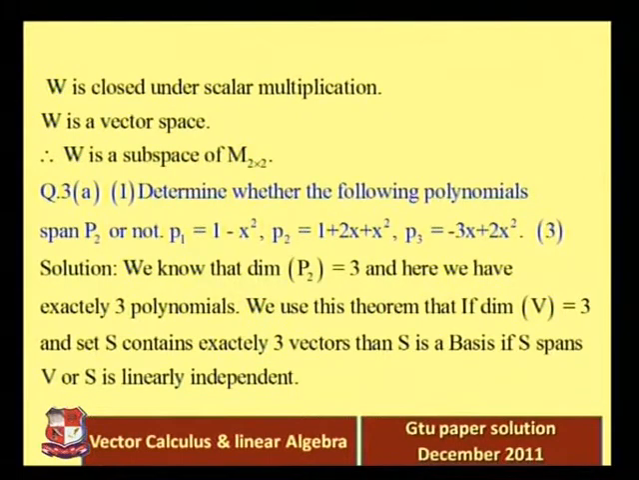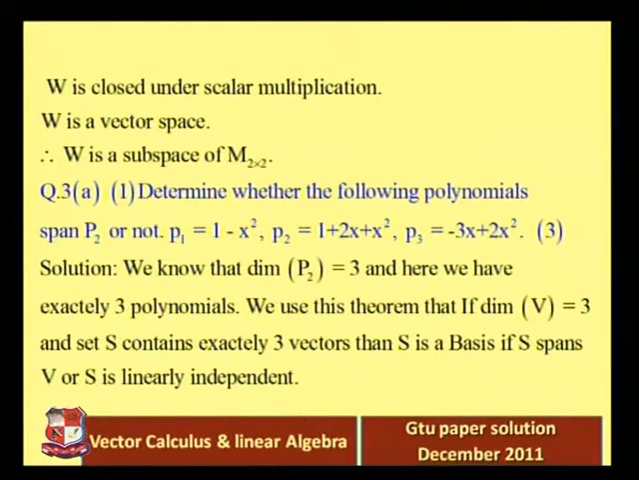Now here we use one important theorem, because by the definition of span, proving that these 3 polynomials span P2 is quite difficult and lengthy. So we are solving this problem with an easy method, but for that we have to use this theorem. We know that the dimension of P2 is equal to 3. In general, the dimension of Pn, the set of polynomials with degree n, is equal to n plus 1.